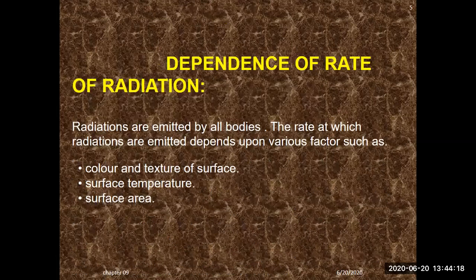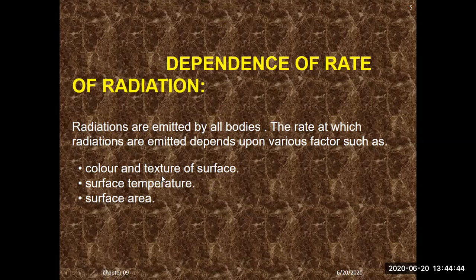So, the dependence of the rate of radiation. On what factors does it depend? Radiations are emitted by all bodies. The rate at which radiations are emitted depends upon various factors. These are some of the factors on which the radiation coming from bodies depends. Color and texture of the surface. And we will see during our next classes what the role of color is in case of radiation.